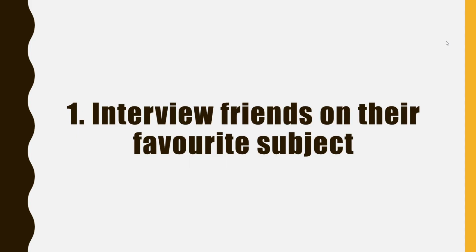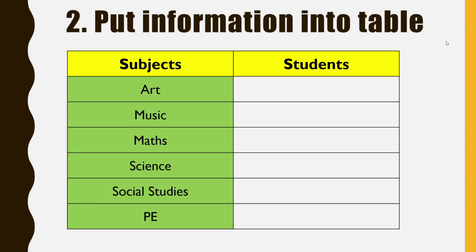First and foremost, like what I mentioned earlier, we have to interview our friends on their favorite subject. Here, assume that I am also one of your classmates, one of the students, and I am not your teacher. So I assume I have already interviewed all of you. Hence, this is the information that I have collected and I put them into a table like this. There are two columns, one column for subject and one column for number of students. Bear in mind, we only need to ask our classmate once. One student can only state one favorite subject.